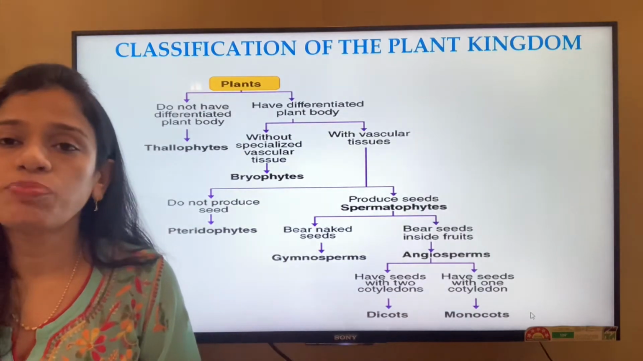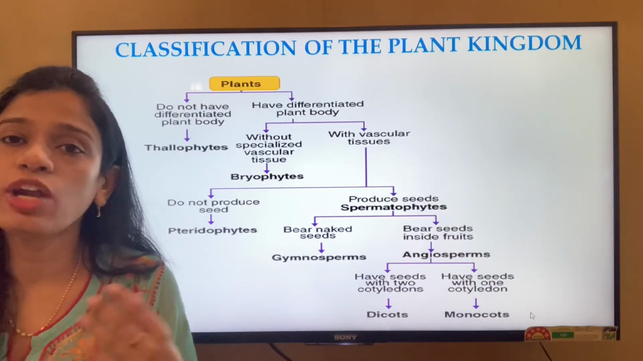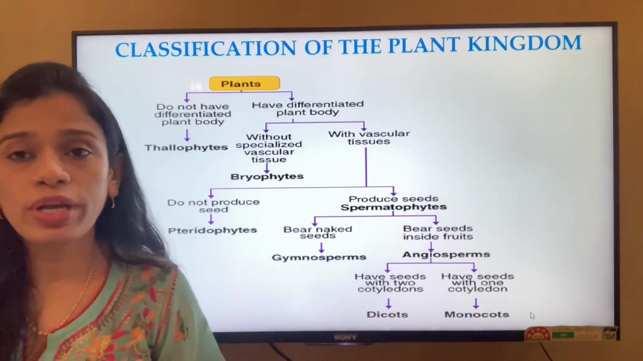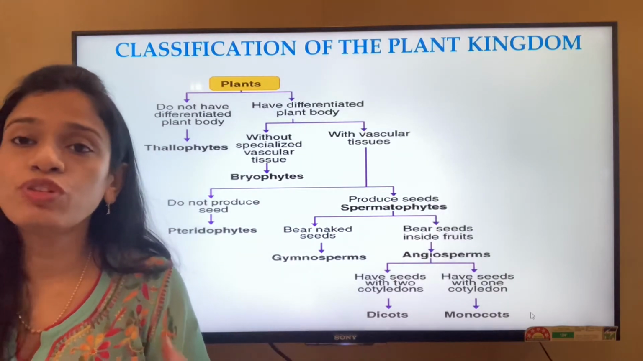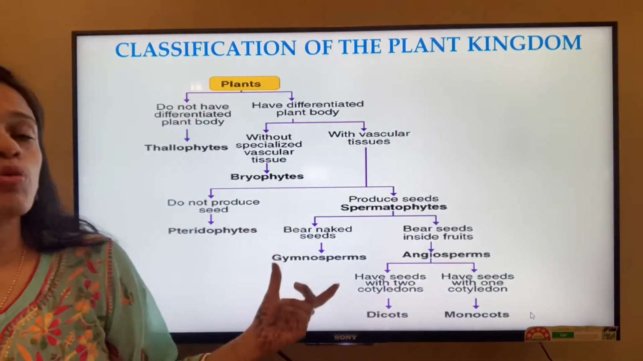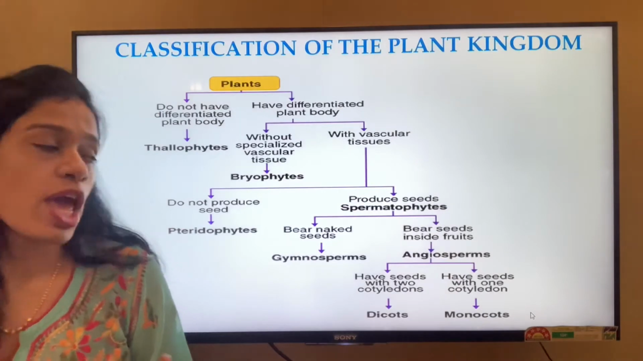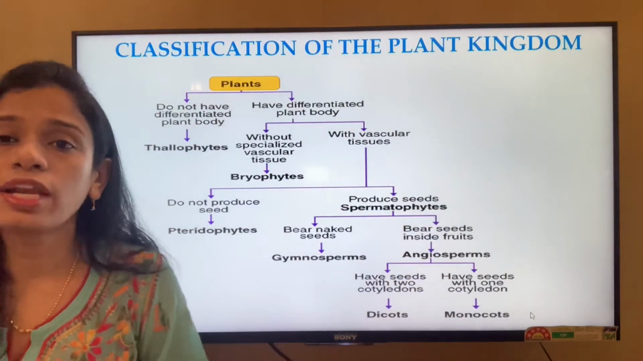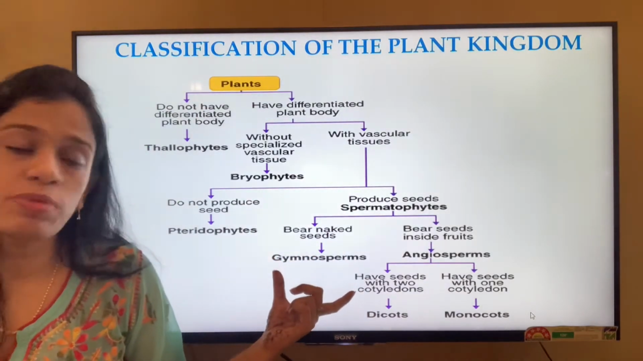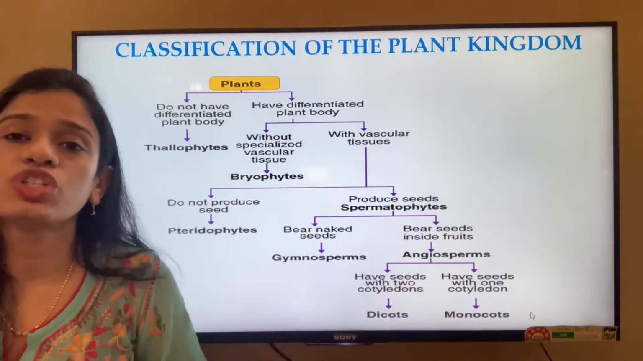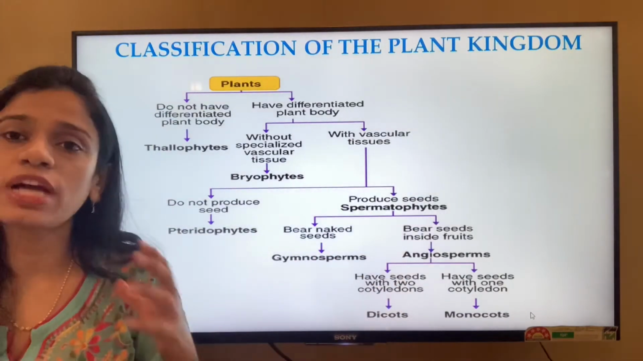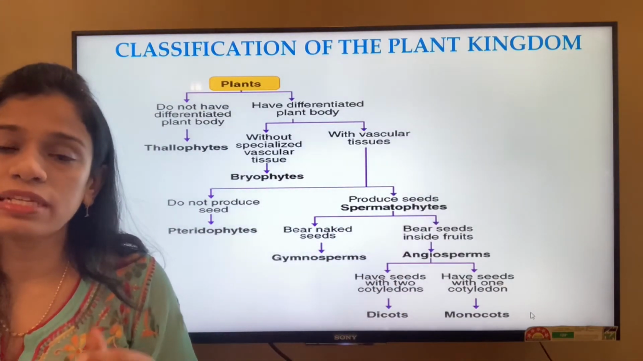One kind of plant group produces seeds, but those seeds are not enclosed. They are not enclosed by a fruit or any other means to protect the seeds. Because seeds are the future generation, they need a lot of protection from the outer environment. But one group does not protect the seeds. The seeds are open. Whereas in the other group, the seeds are enclosed within the fruit. The group which bears naked seeds is called the Gymnosperms, whereas the group which bears covered seeds is called the Angiosperms. And Angiosperms are the most highly developed of all the plants in the plant kingdom.